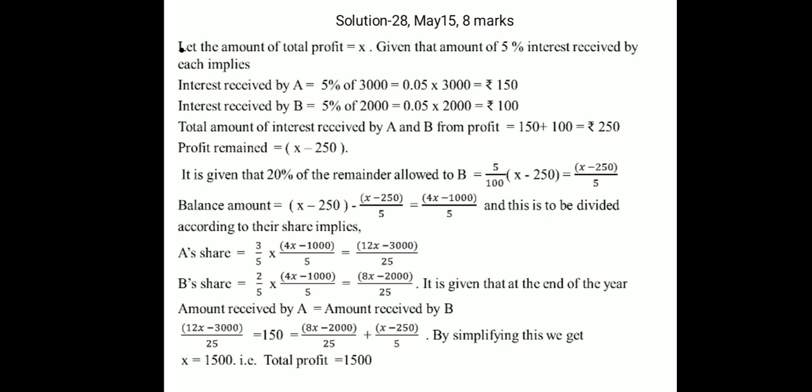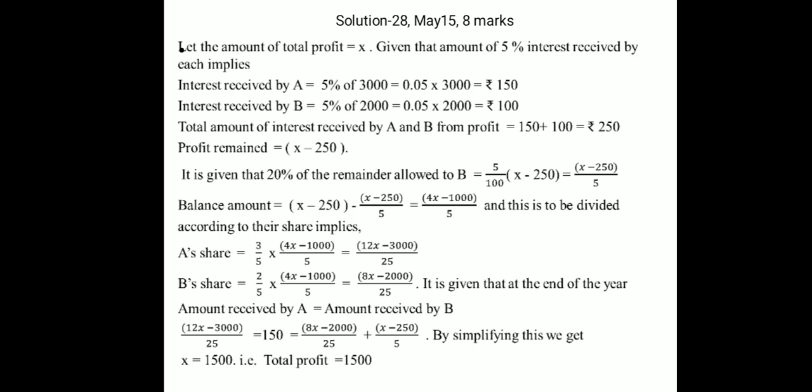Here the clue is: if at the end of the year each partner received as much as the other, it means that in total, what A receives, the same amount is received by B. A equal to B. So the share of A equals the share of B, that is the clue. Now what is the share of A? Now let us see one by one.